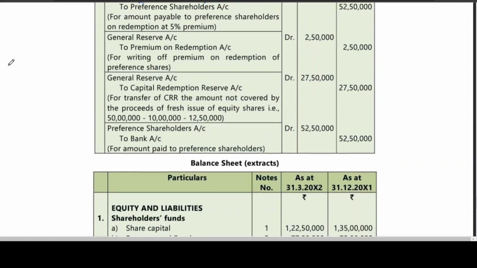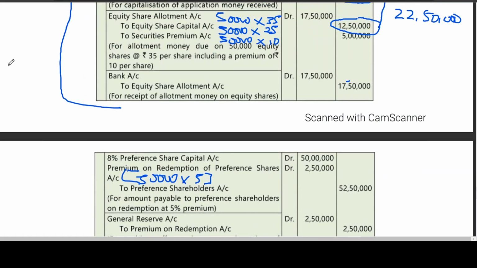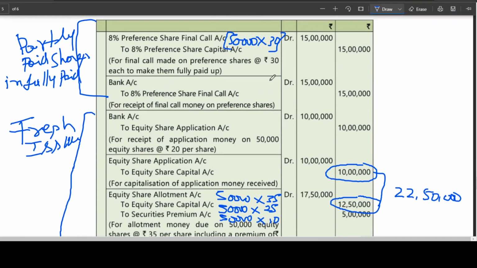Okay. Now he is asking us to, we have already seen the entries. Is that clear to all of you? Let us see the entries, then we can go for the balance sheet. The first entry is for preference share final call: preference share final call account debit to preference share capital, for conversion of partly paid shares into fully paid, bank to preference share final call.